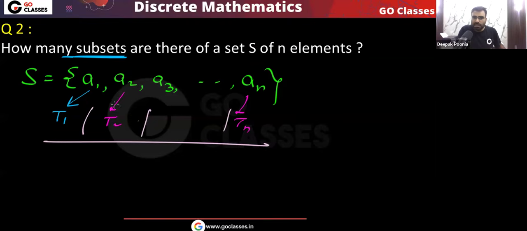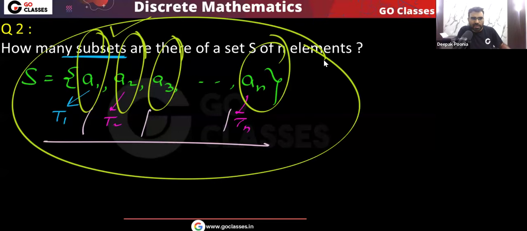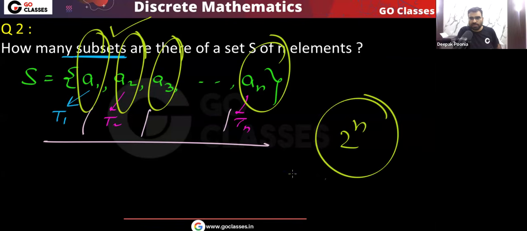And remember one thing, we need to do all these tasks, means we need to take a decision for A1, and for A2, A3 and An. For each element we need to take a decision: in the subset that I create, do I want it or not? That is the reason I need to complete all these tasks. I will apply the product rule, all these tasks are independent of each other, and every task has two ways. So finally I can say there are 2 power n subsets of this set S. Very simple. So this is the idea. I hope you understood.